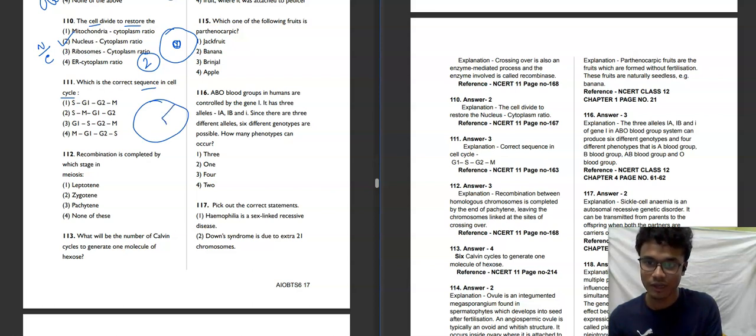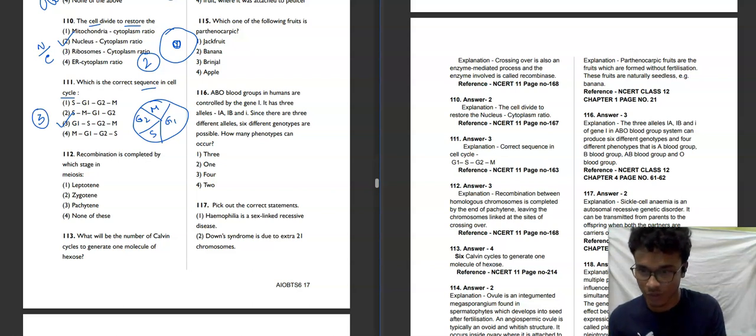If we draw, you can see that this is the G1 phase of the cell cycle, this is the S phase, this is the G2 phase, and this is the M phase. So the sequence will be the G1 phase, then the S phase, then the G2 phase, then the M phase. So the third option will be our correct answer for this question.